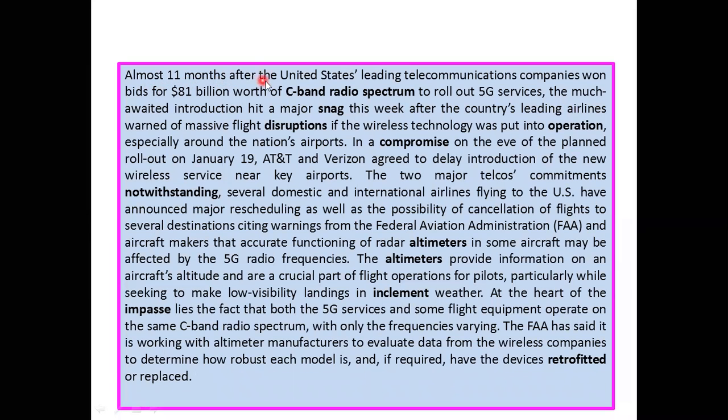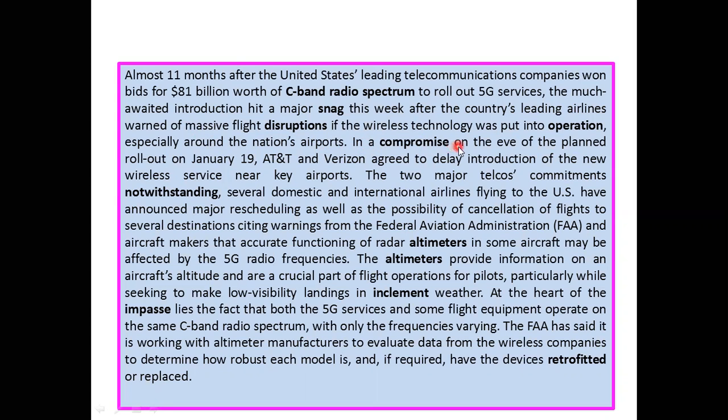Almost 11 months after the United States' leading telecommunications companies won bids for $81 billion worth of C-band radio spectrum to roll out 5G services, the much awaited introduction hit a major snag this week after the country's leading airlines warned of massive flight disruption if the wireless technology was put into operation, especially around the nation's airports.